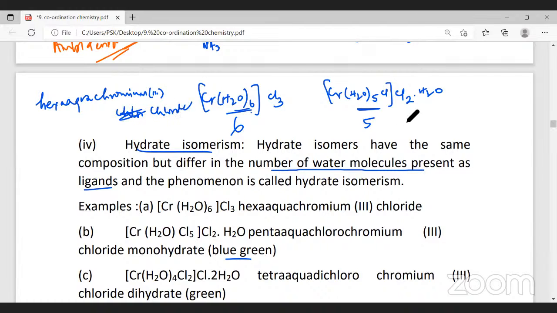Here, what's the name of this molecule? It is pentaaquachloridochromium(III) chloride. But this water molecule is outside the bracket. So how many do we have? One. Therefore, we have to name it as monohydrate. You understand?